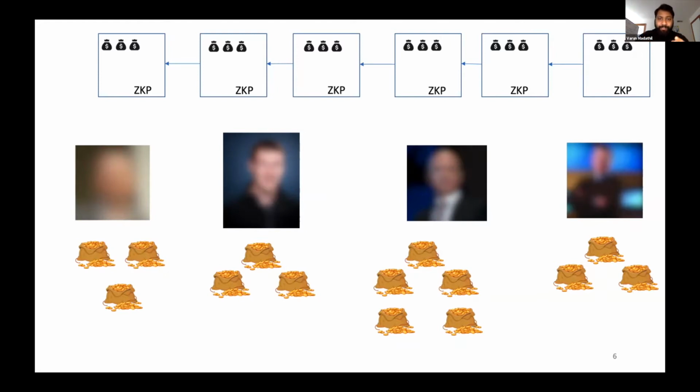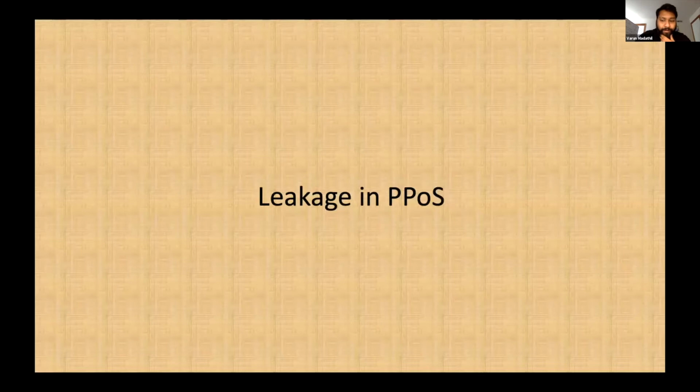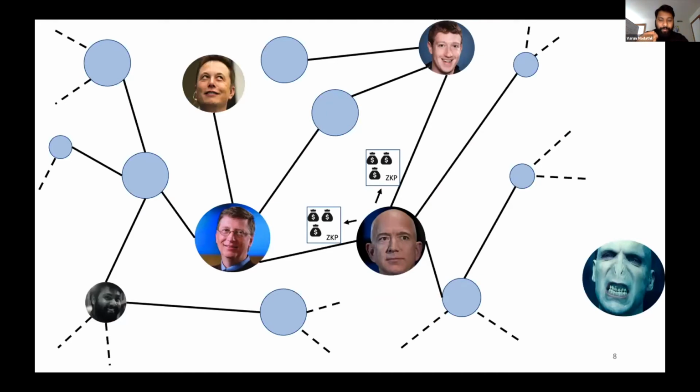I'll explain some more on that in a bit. So there is a natural leakage in privacy preserving proof of stake if you assume public networks, as in Ouroboros Crypsinous. For the rest of the talk, I'm going to be focusing on Crypsinous only, and you can go to the paper for other details on the other paper.